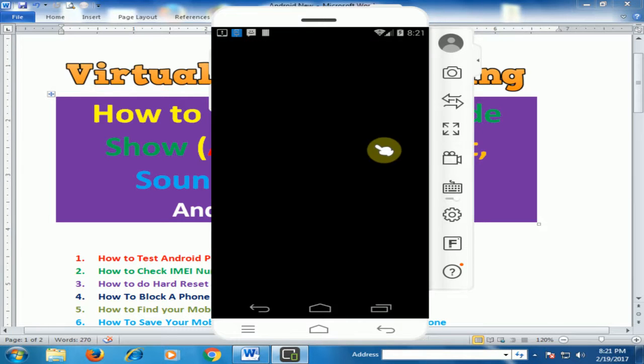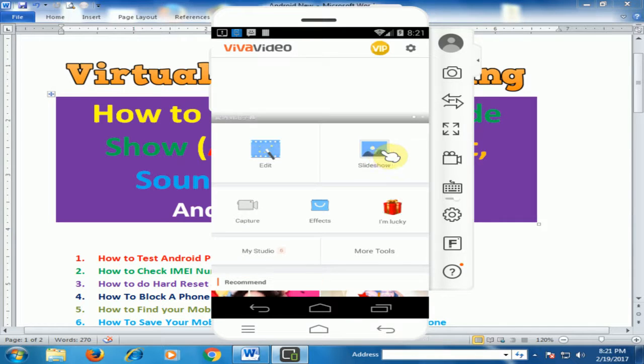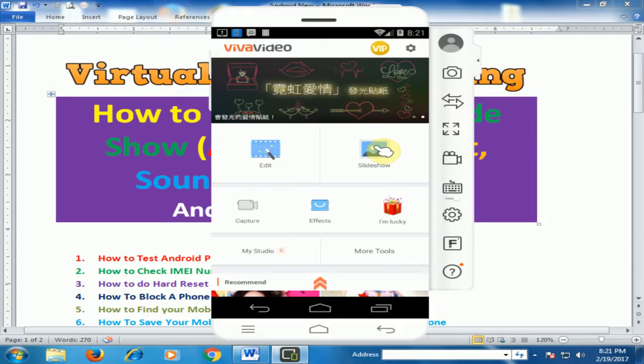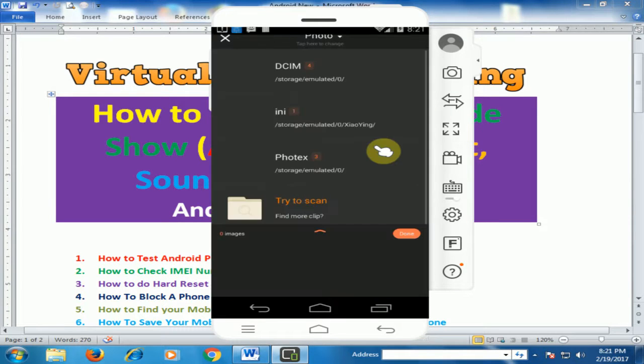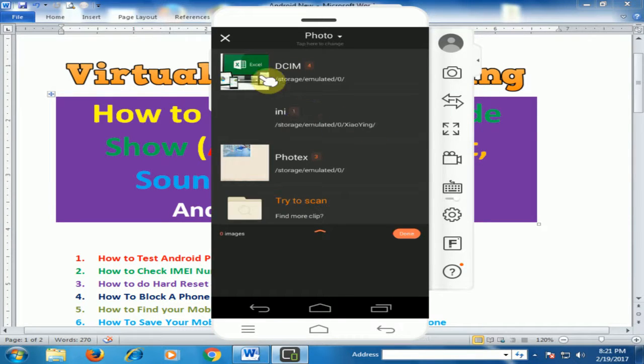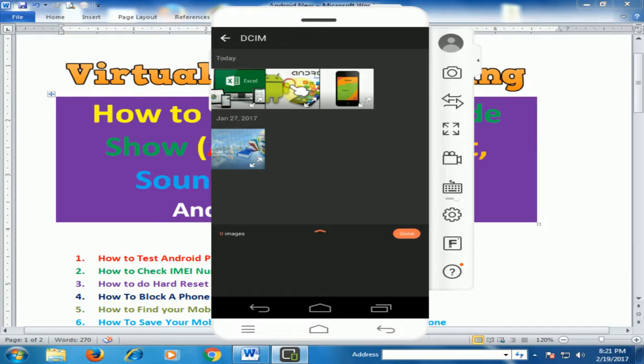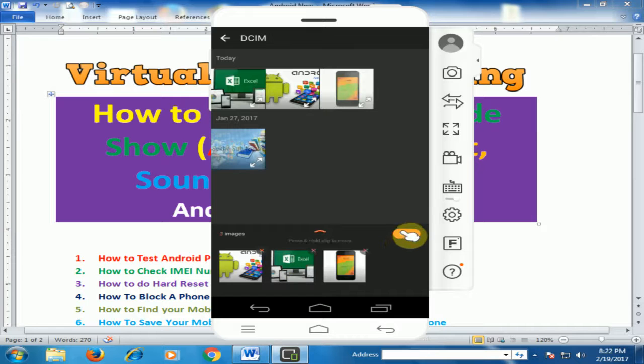The home screen will be displayed. If I want to create a slideshow, just click slideshow, and choose the image from your computer. I am just clicking DCIM folder and click this image. I want to add this image, and this image. I want to create a photo slideshow of 3 images. Just click done.